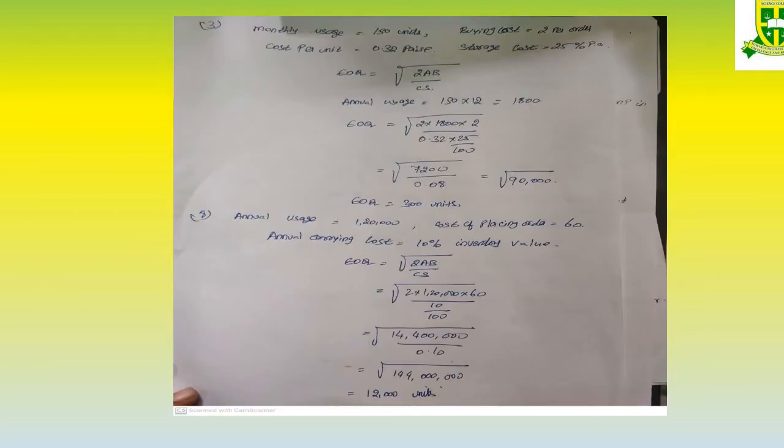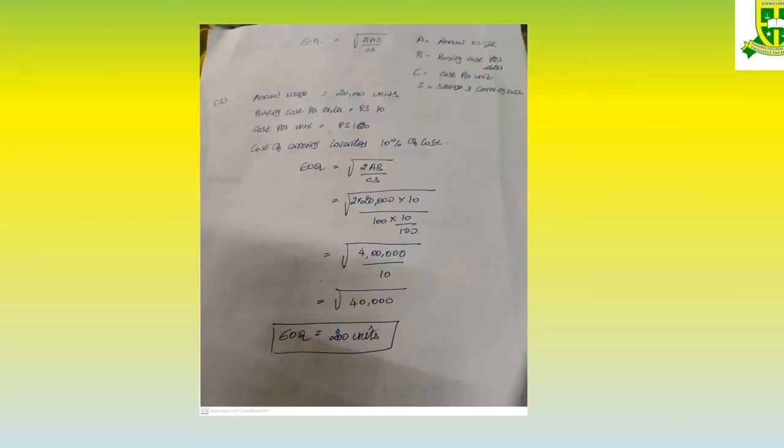Next we are going for the material sum. Material, first thing we can see the small sums, which are very important sums we can get for 5 marks also. So you would have studied this in plus 2 itself. So I have just done the sum. The formula is EOQ equal to root of 2AB by CS. A is the annual usage. Annual usage is per annum.